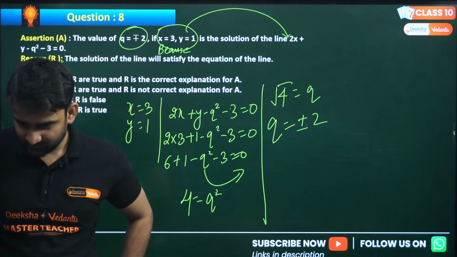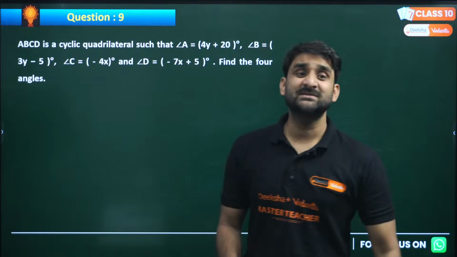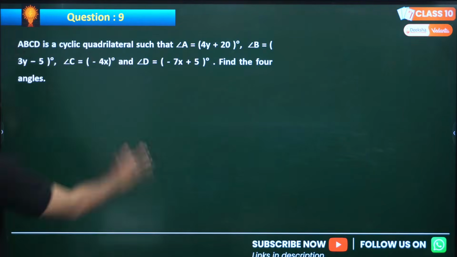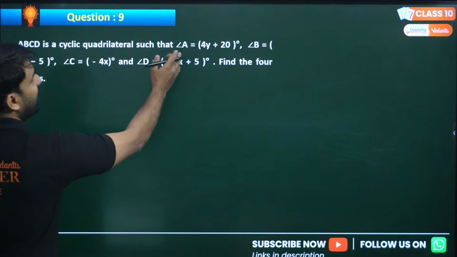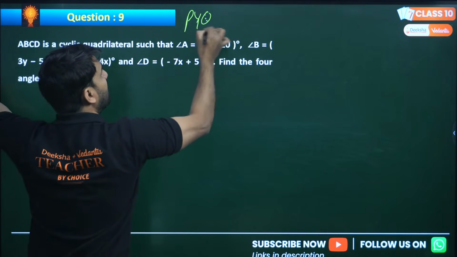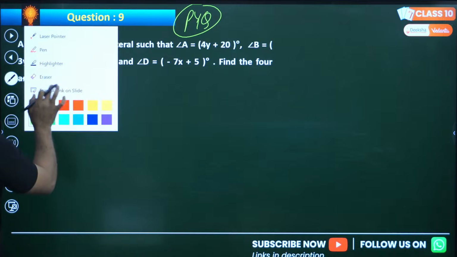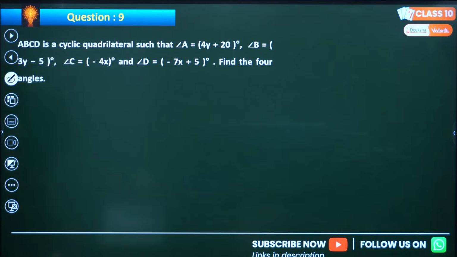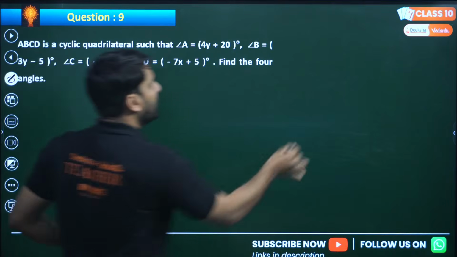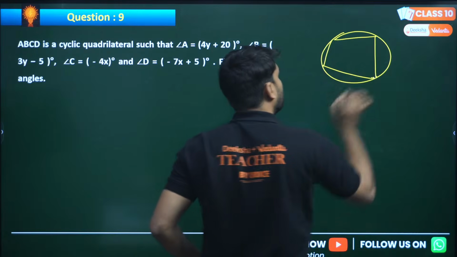Okay. Yes, moving to the next question, question number 9. If ABCD is a cyclic quadrilateral such that angle A... see my dear, these all are PYQs. Let me tell you, unfortunately I missed mentioning the year here. These are PYQs, my dear. So ABCD is a cyclic quadrilateral. You know cyclic quadrilateral? When any quadrilateral is inside the circle, this is called a cyclic quadrilateral.